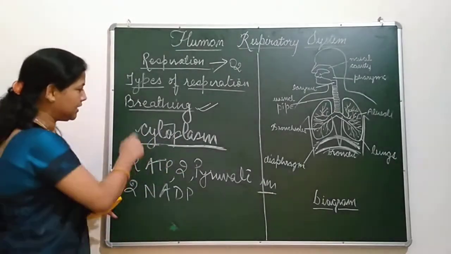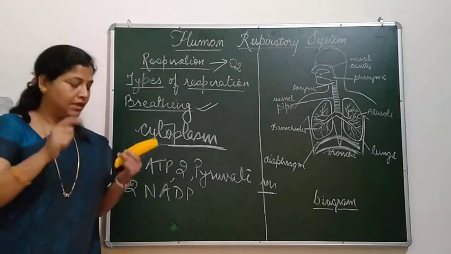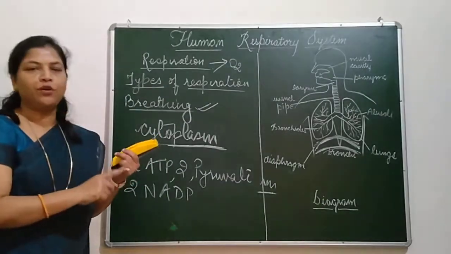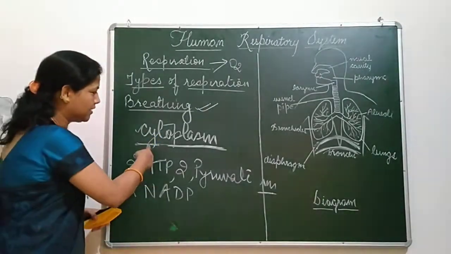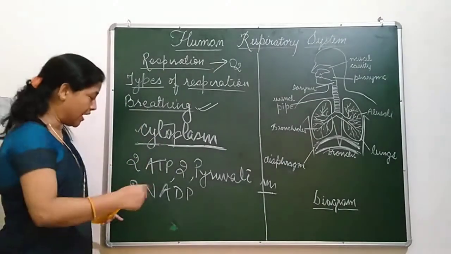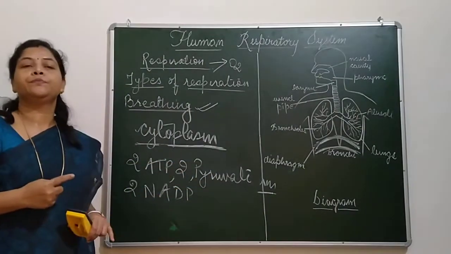Once again I am repeating, this process takes place in the cytoplasm. It doesn't matter whether it is aerobic or anaerobic respiration. In both types of respiration, the first stage completes in the cytoplasm, where these things are produced.